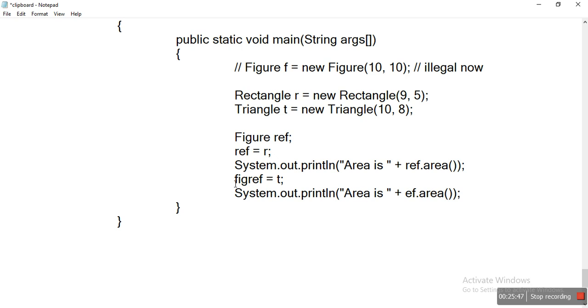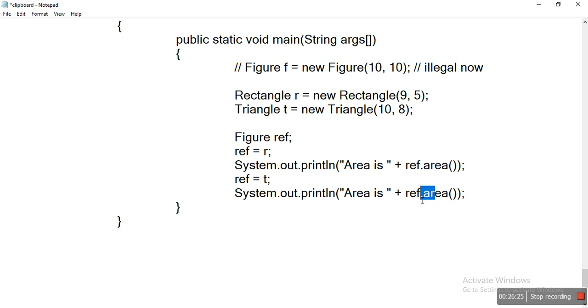Now ref is a reference variable for figure. Once again we are assigning an object, t, which is a triangle object. So now the parent reference variable ref is referring to a triangle. Here ref dot area is indirectly t dot area.